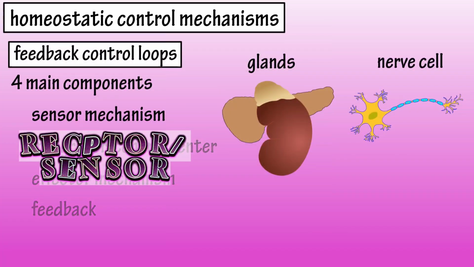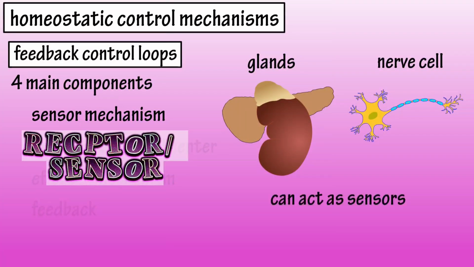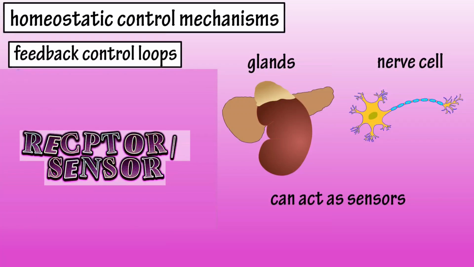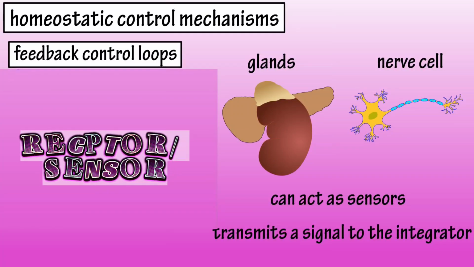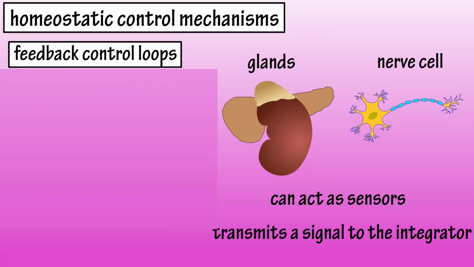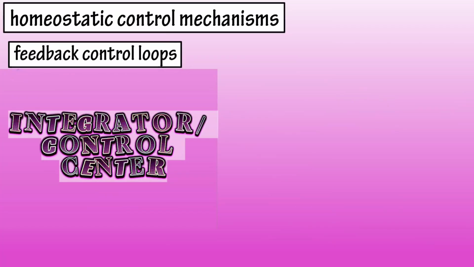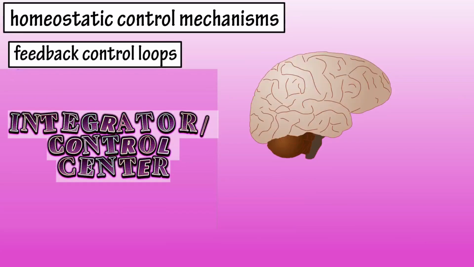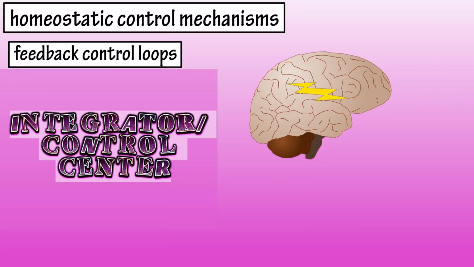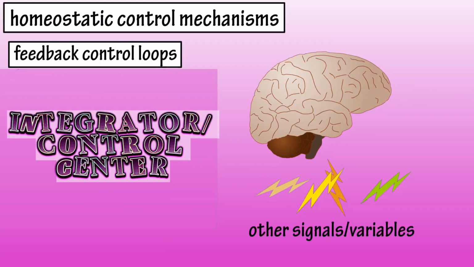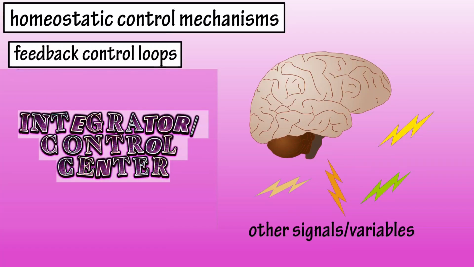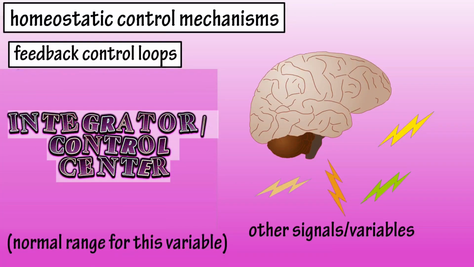Glands and sensory nerve cells can act as homeostatic sensors. If something changes outside of the normal set point range for homeostasis, a sensor transmits a signal to the next component of the feedback loop, the integrator. The integrator is the control center of the feedback loop, and many times it is in an area of the brain. It gets this signal or variable and analyzes it and checks it with other signals or variables it has received from other sensors. It checks the value of the variables it has received against the normal set point range